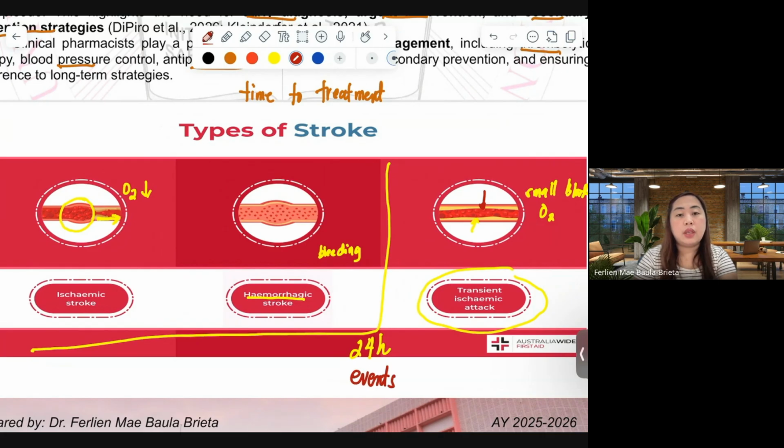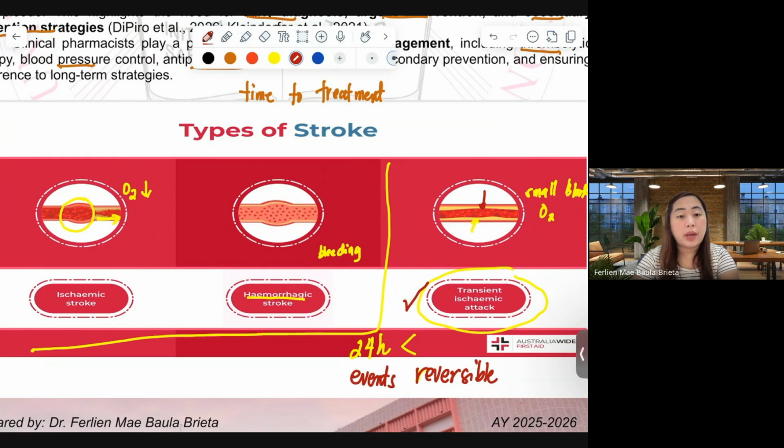If the cardiovascular events happen and resolve in less than 24 hours, and the events, or should we say damages, are reversible, it is referred to as transient ischemic attack.